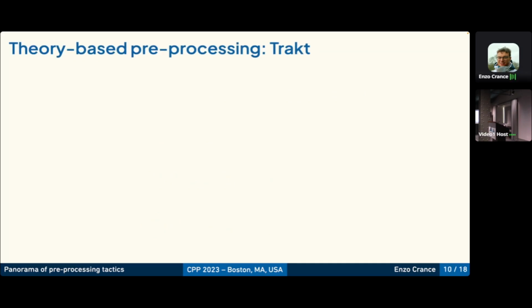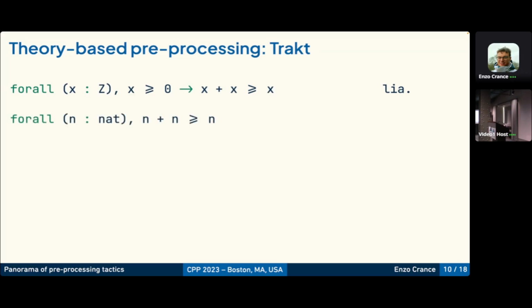So let's see how this plugin called Tract works. We'll take a theory, arithmetic, and a tactic suited for it. So we'll take LIA and an arithmetic goal. So on this goal, LIA is okay and can prove it. But in Coq, we have a lot of flexibility, and we can build a range of subtle variations over this goal. For example, we can choose to encode the integers with another type. So it's another implementation of integers.